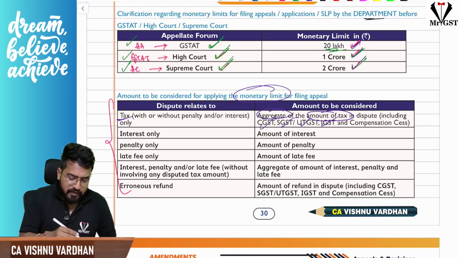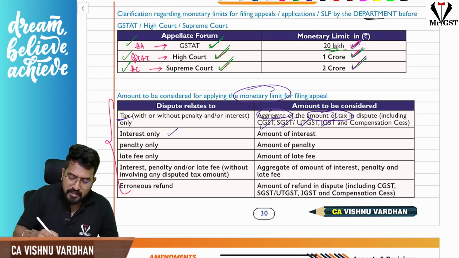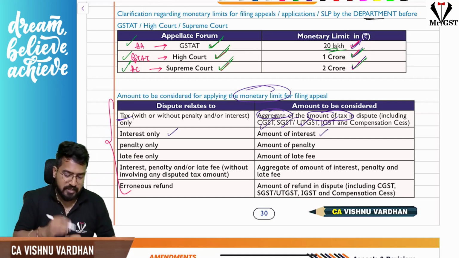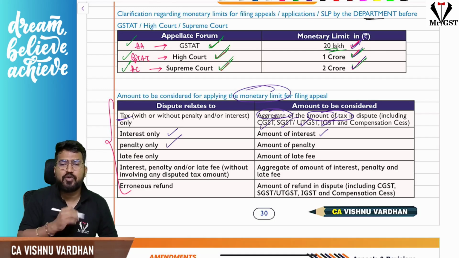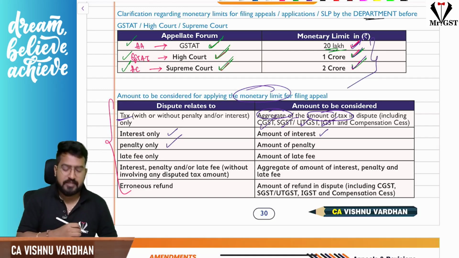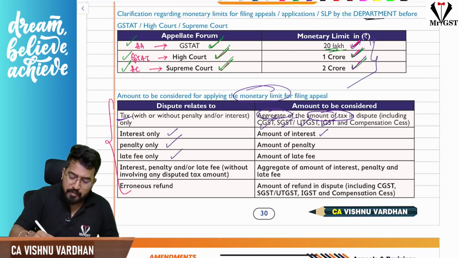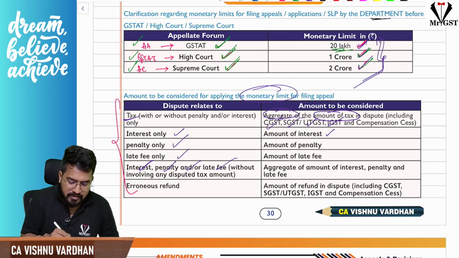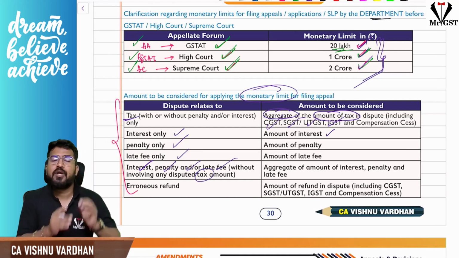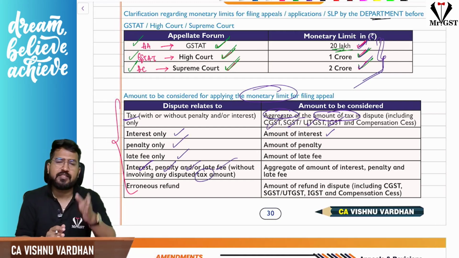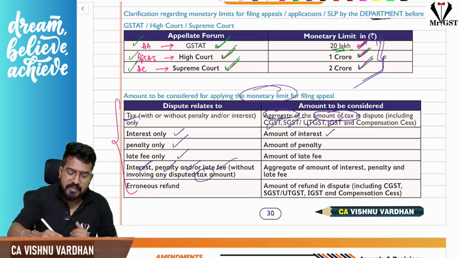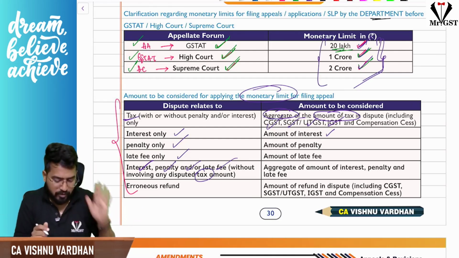Or if the dispute is only with respect to interest, calculate the interest amount only, exceeding these limits. If the dispute is regarding only penalty, then the penalty should exceed these limits. Late fee, the late fee should exceed these limits. Sir, what if it is regarding interest, penalty, late fees, all these things, and tax amount is not involved? Then add all that, aggregate interest, late fee, penalty, and if it is exceeding these monetary limits, then only they can go for an appeal.